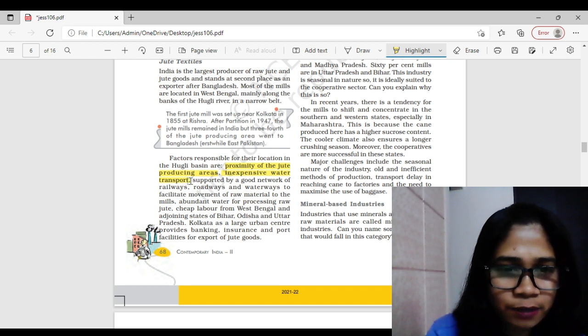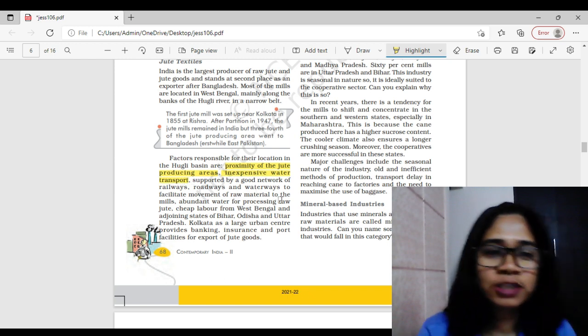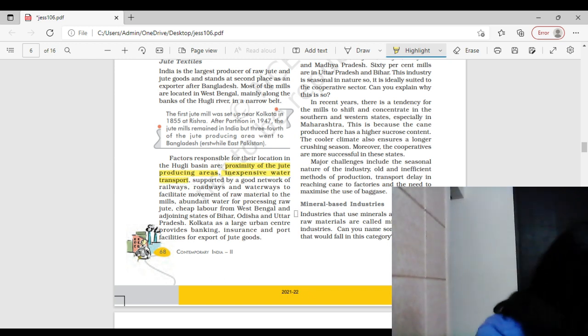Now look at this second point: inexpensive water transport. If you are aware of the waterways of India, that is in your last chapter, right? Let me share with you. The first one, National Waterway number one, goes between Allahabad and Haldia, right?